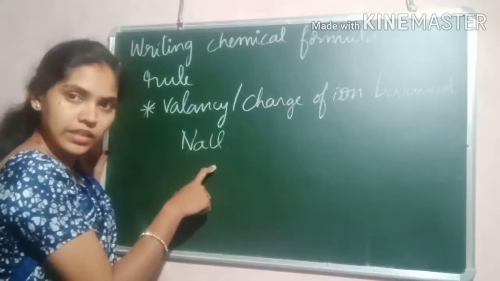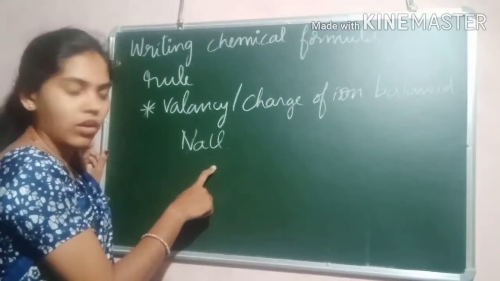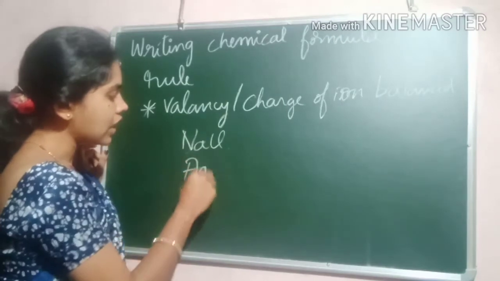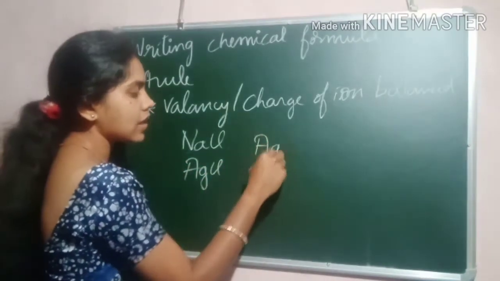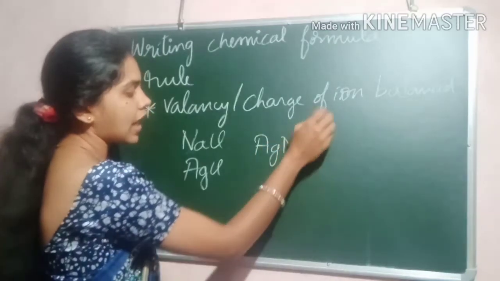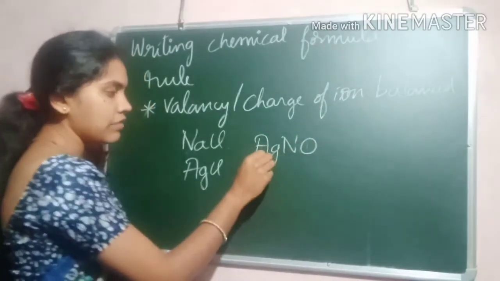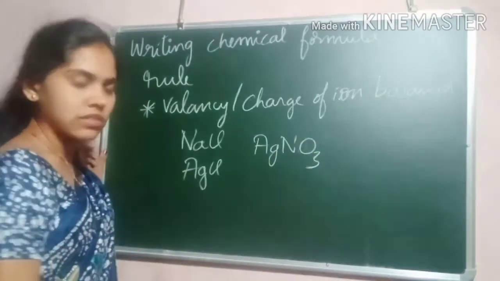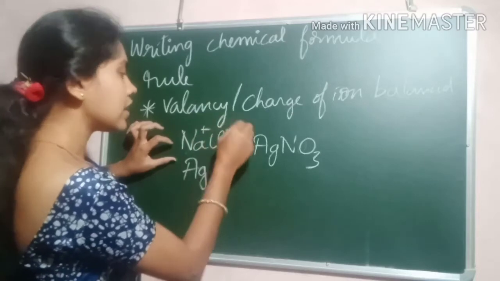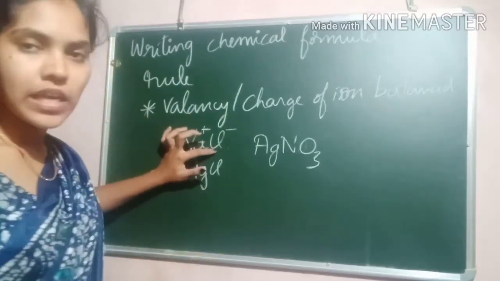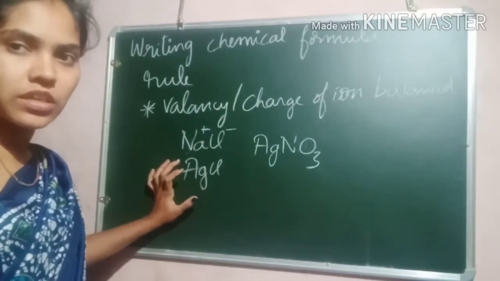Likewise AgCl, silver chloride, or AgNO3, silver nitrate. You write the metal first and the non-metal next, the positively charged cation first and the negatively charged anion next. This is the second condition.